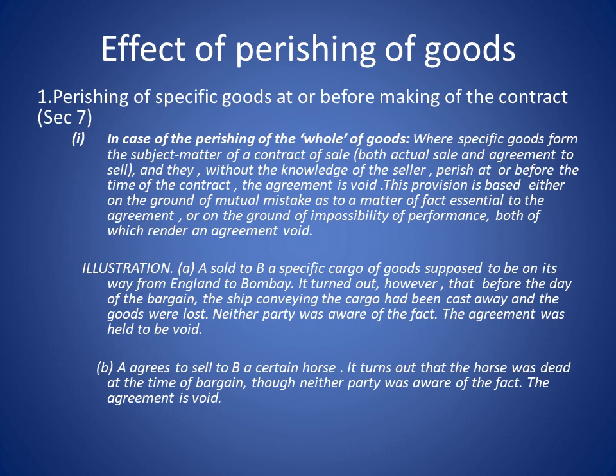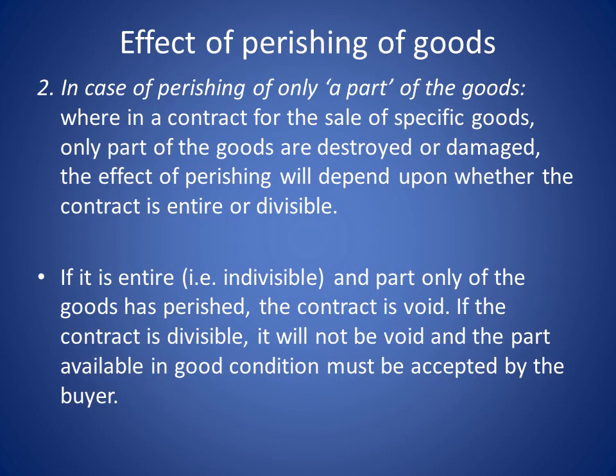Okay. Now, second illustration: A agrees to sell to B a certain horse. It turns out that the horse was dead at the time of bargain. Though neither party was aware of the fact, the agreement is void. 2. In case of perishing of only a part of the goods, that is, the entire goods are not destroyed, but only a part of the goods are destroyed. Where in a contract for the sale of specific goods, only a part of the goods are destroyed or damaged, the effect of perishing will depend upon whether the contract is entire or divisible.